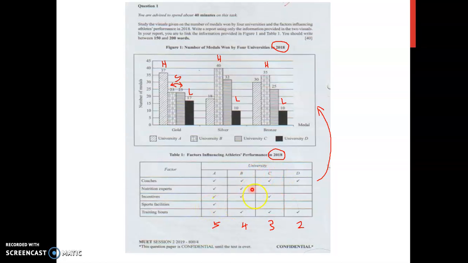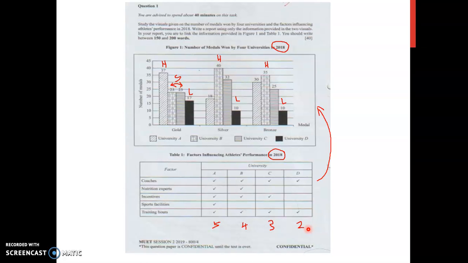And I'm talking about something that is very obvious here, about the highest and the lowest. The least number of factors here is from University D. University D had the least number of factors.